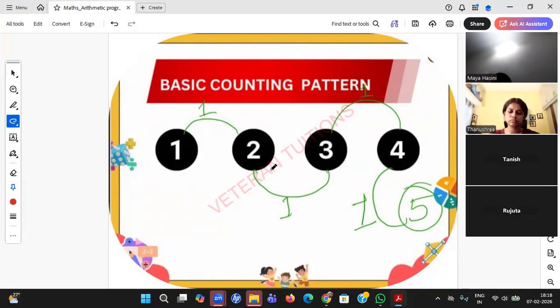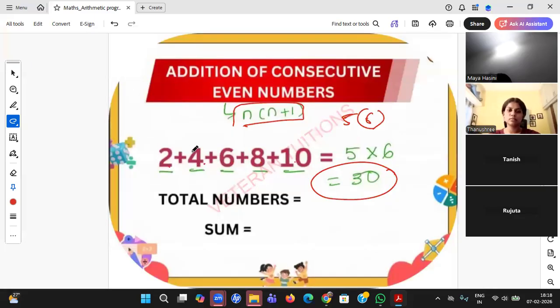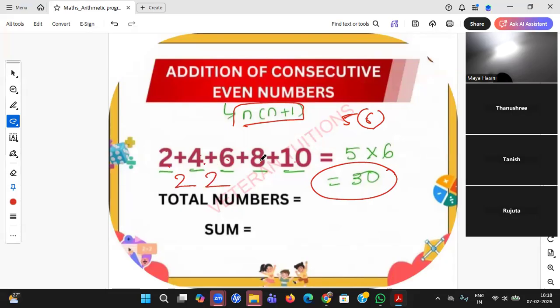Okay. So just now you have used this particular trick. Just check the difference. 4 minus 2, 2. 6 minus 4, 2. 8 minus 6, 2. 10 minus 8, 2.